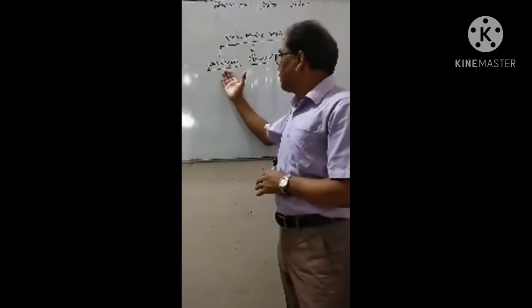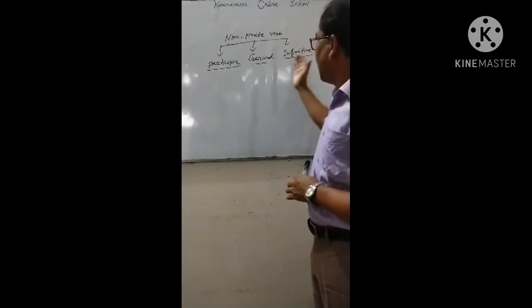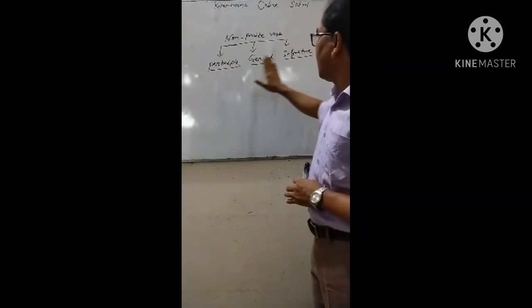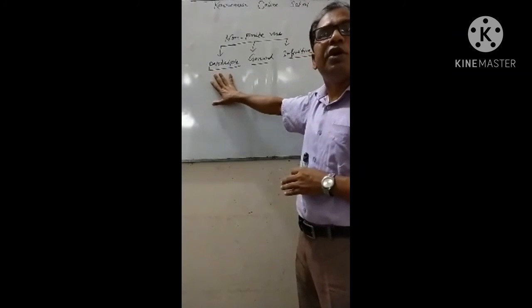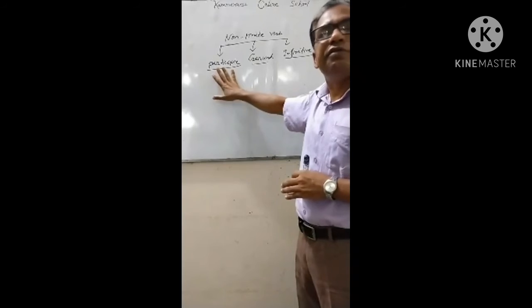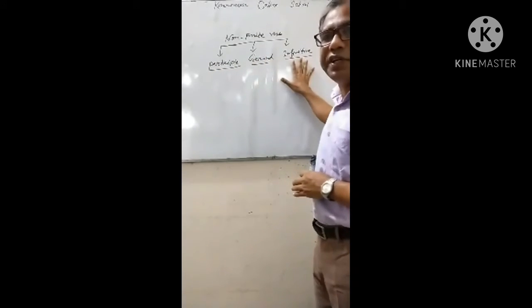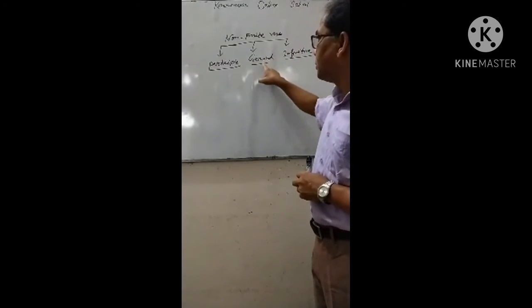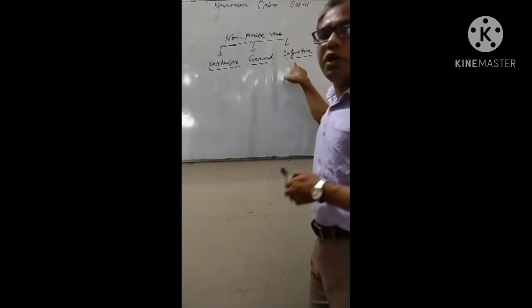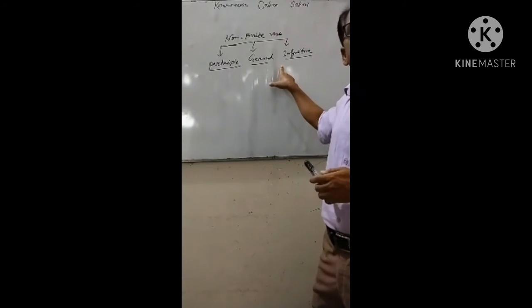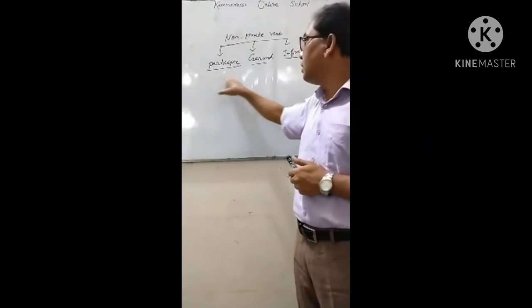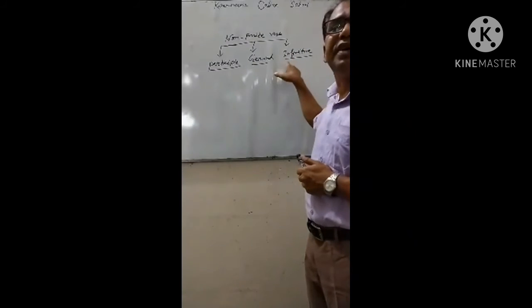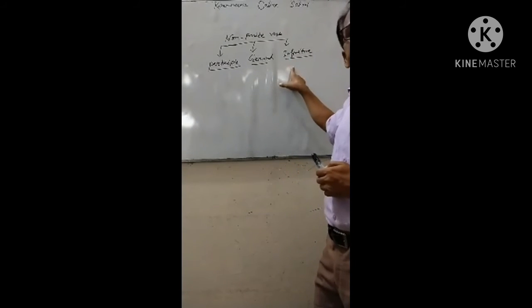So participle will do the function of an adjective and a verb. But gerund and infinitive will do the function of both noun and verb.